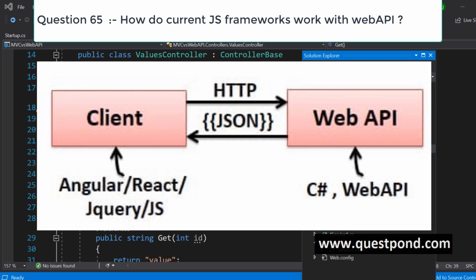So if you look at today's modern architecture, Angular and React UI or whatever is the UI is completely separate, deployed separately, maintained separately. Even you can go ahead and have a different team for it separately, right? While the Web API project is completely different, hosted separately. It's meant for server side and the communication happens purely using HTTP between them.